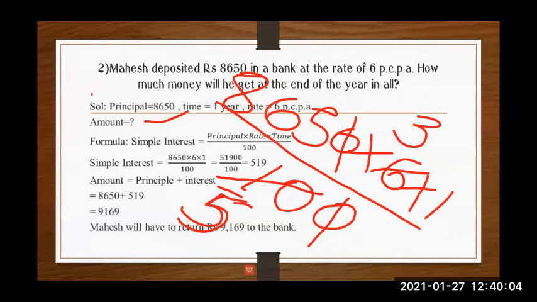Now see here 5, 5. In the 5 table, 8 is not coming. So what do we have to take? Very good. 5, we have to take 5 ones are 5.